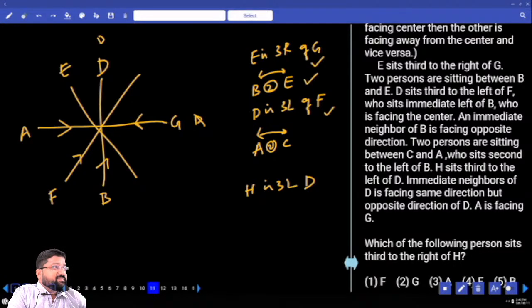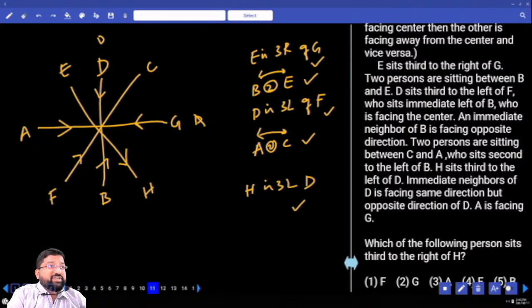Satisfied? Next entity, H is third to the left of D. H is third to the left of D. That means in the third place only one is vacant. Here. So D has to be inside. What else? Two persons between A and C. Two persons between A and C. One of the immediate neighbors of B is facing the opposite direction. So for sure this should be outside.